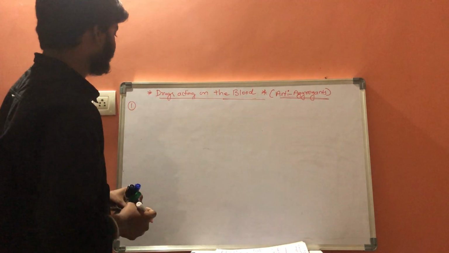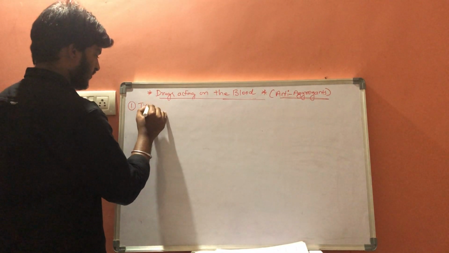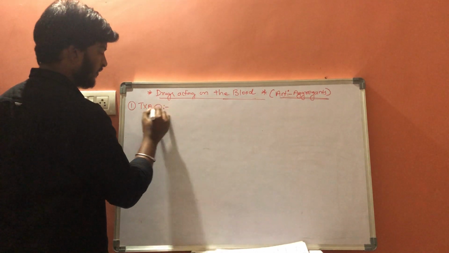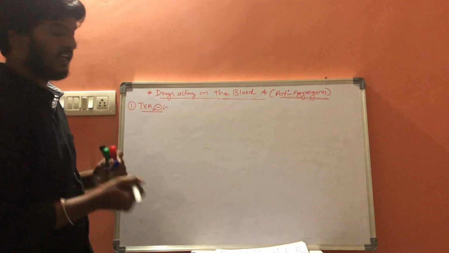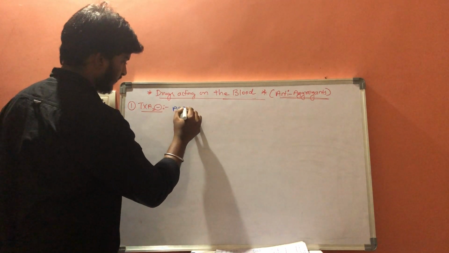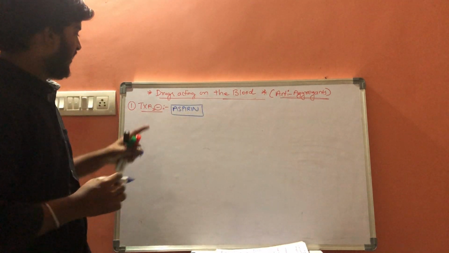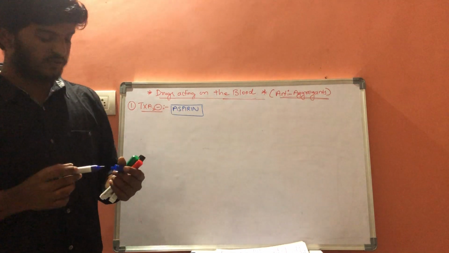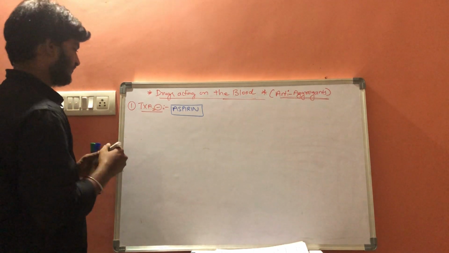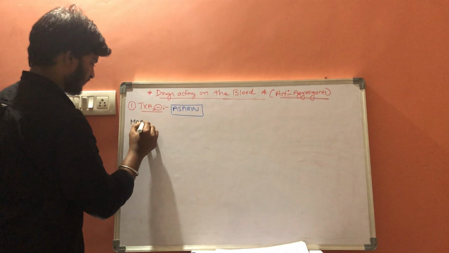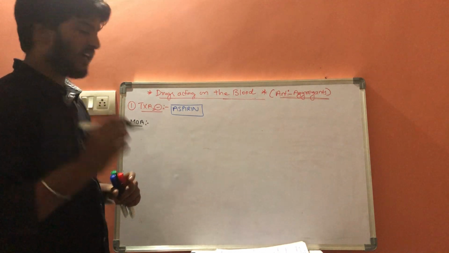First group of drugs are thromboxane A2 inhibitors. So what are the drugs which come under thromboxane A2 inhibitors? Aspirin. Aspirin is a drug which comes under thromboxane A2 inhibitors. So what is the mechanism of action of aspirin? It is irreversibly inhibiting the cyclooxygenase pathway.